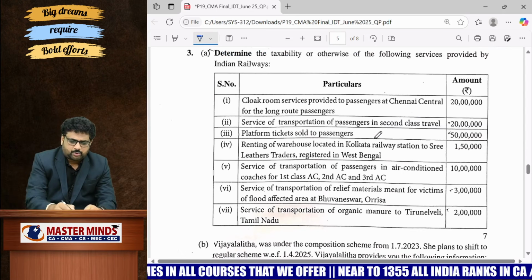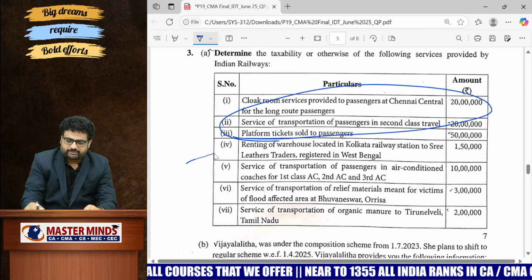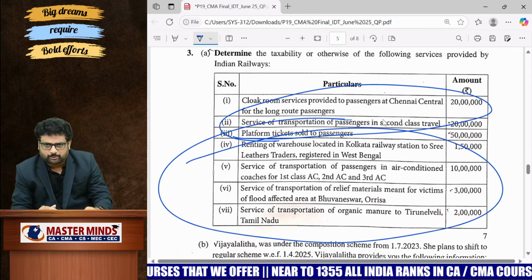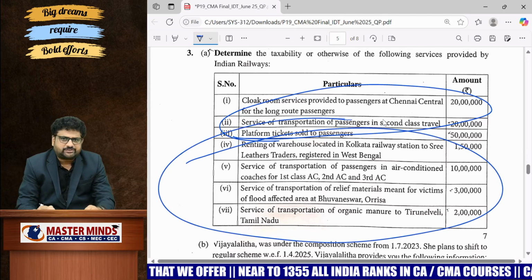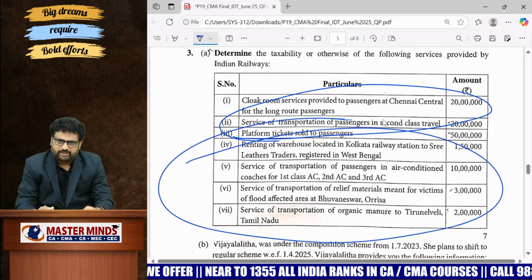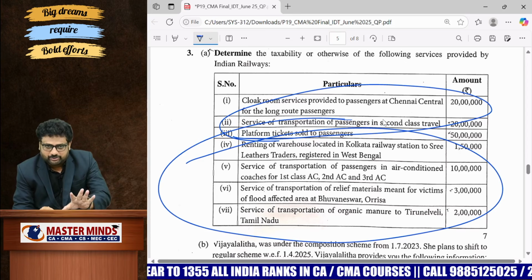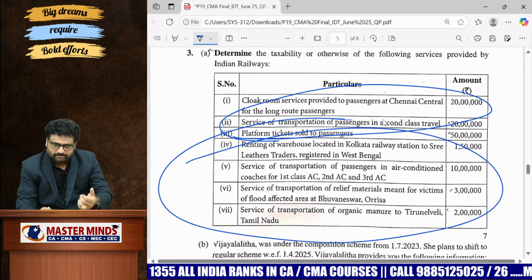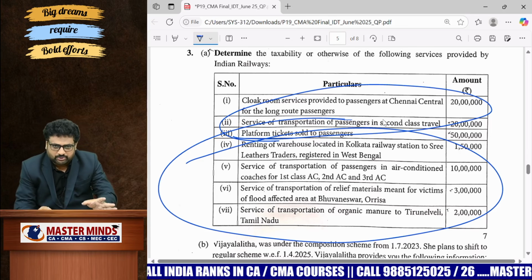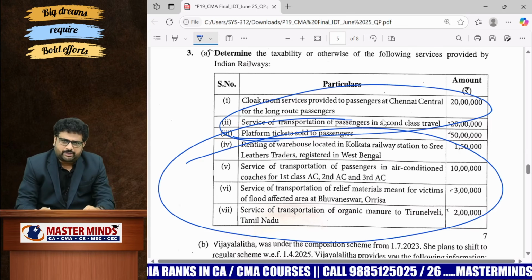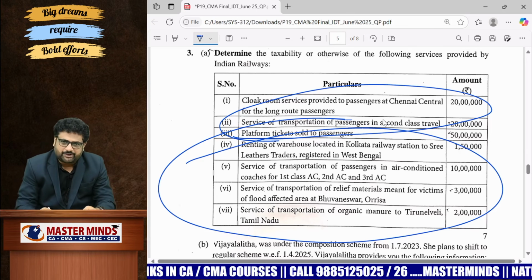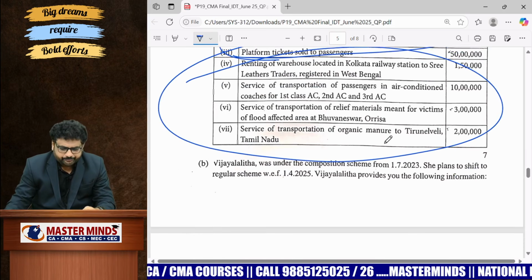On 3A also, some part is based on amendments, and the rest of the part is based on the transportation of goods related exemptions chapter. So it is a very easy one. That means approximately 30% comes from the amendments part and 70% comes from the normal transportation of goods related exemption. Therefore, as per my opinion, 3A is also easy.